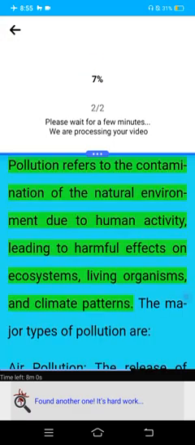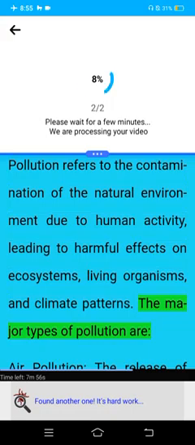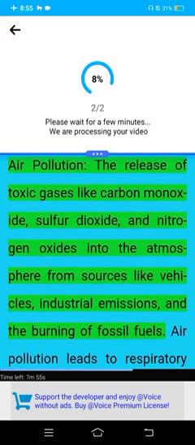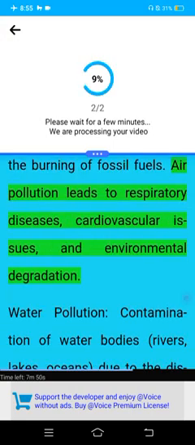2. Pollution. Pollution refers to the contamination of the natural environment due to human activity, leading to harmful effects on ecosystems, living organisms, and climate patterns. The major types of pollution are: Air pollution, the release of toxic gases like carbon monoxide, sulfur dioxide, and nitrogen oxides into the atmosphere from sources like vehicles, industrial emissions, and the burning of fossil fuels. Air pollution leads to respiratory diseases, cardiovascular issues, and environmental degradation.